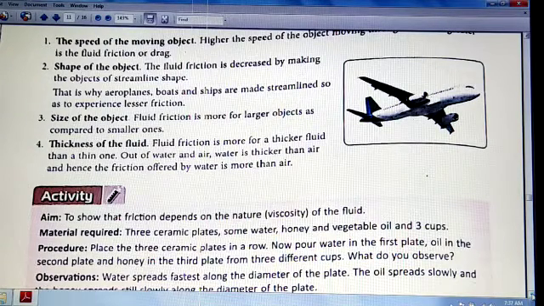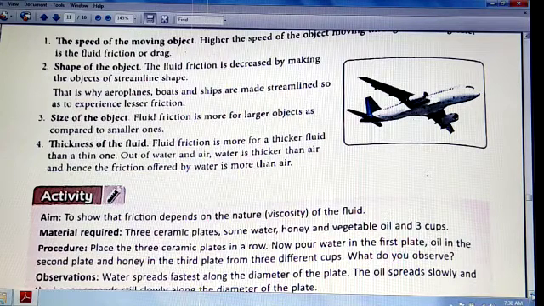Now, shape of the object: fluid friction is decreased by making the object streamlined. All of you must have seen boats and aeroplanes, they have got a streamlined shape. Now, what is that streamlined shape? When you have a pointed shape in front, that is known as streamlined shape. You must have seen different types of boats and aeroplanes having this streamlined shape, so as to cut the effect of the air. Aeroplanes, boats and ships are made streamlined to experience lesser friction and so they can fly easily.